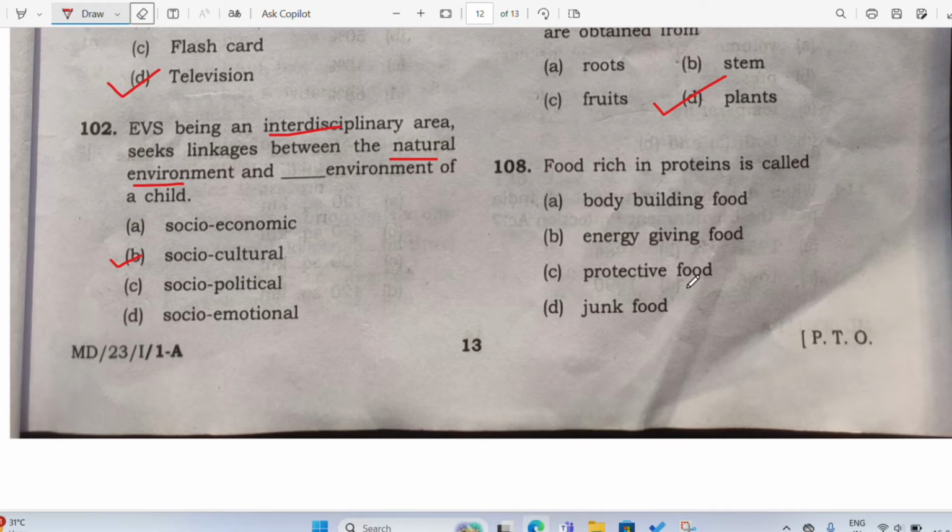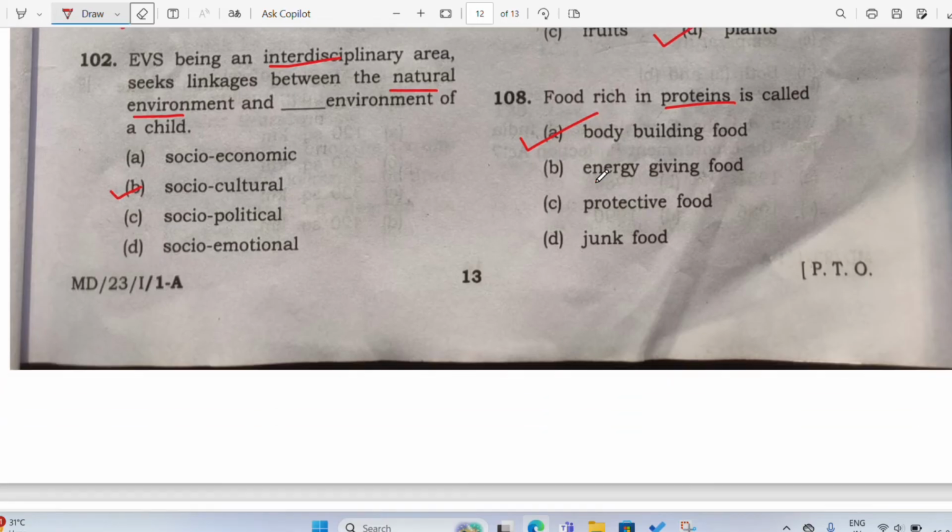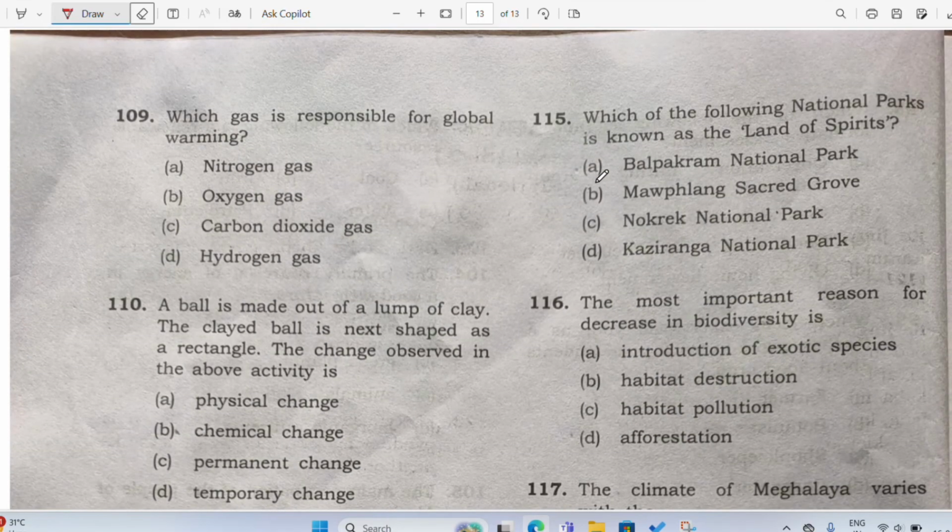Then protective food. Protective food means the food which will protect you, like vitamins. Then energy giving food, the food which will give you energy. And when we talk about proteins, we always mean bodybuilding food. You will see those who are building their body, they are using protein shake, they are using protein powders, right? So that's why they are using that, because proteins are known as the bodybuilding food, right? I hope this is very simple and easy.